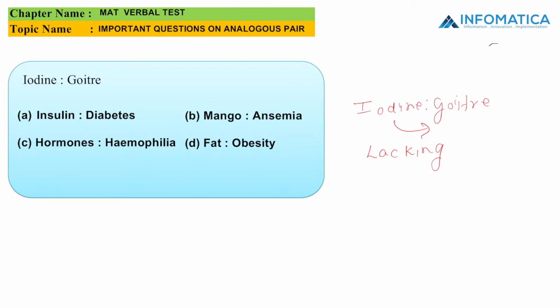Option B is mango is related to anemia. Option C is hormones are related to hemophilia. And option D is fat is related to obesity. If we see all the options, we can understand that option A is the most appropriate answer. If we lack insulin, then we get diabetes. So option A is the right answer.